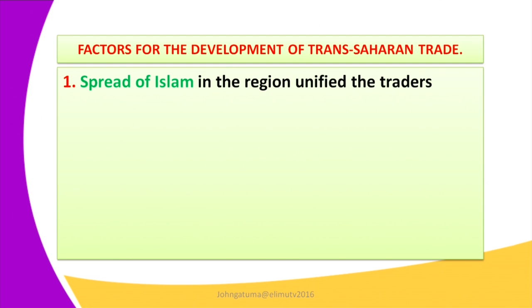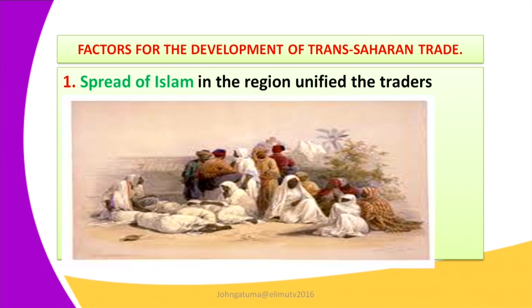They established their kingdoms, and this unified the traders. The merchants were able to transact their goods with the help of the spread of Islam. You can see Islam spread in the region of West Africa, and this led to the development of the trade.